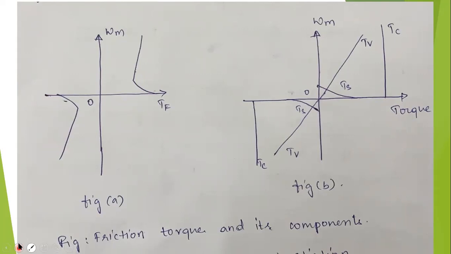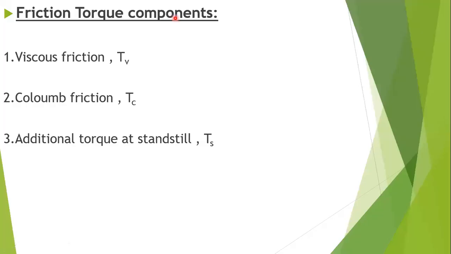Again, the friction torque can be resolved into three components. The first one is TV, viscous friction.